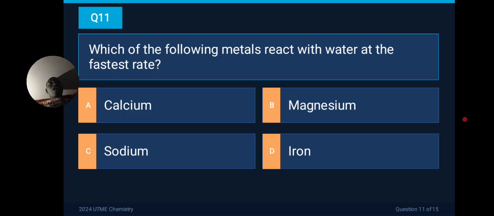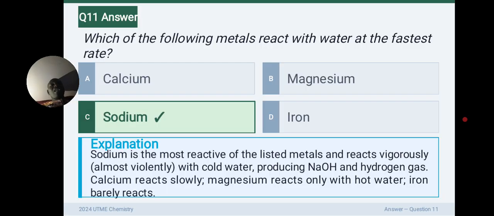Meanwhile, group 7 elements are lacking just one electron to complete their outermost shell. So they are also very, very reactive, madly reactive. So in a period, the reactivity decreases down the group. Sodium belongs to group 1. Calcium belongs to group 2. Magnesium, iron, all of them, they are not the answer, but sodium belongs to group 1, so it can react fastest or faster than any of them just to donate that one electron.